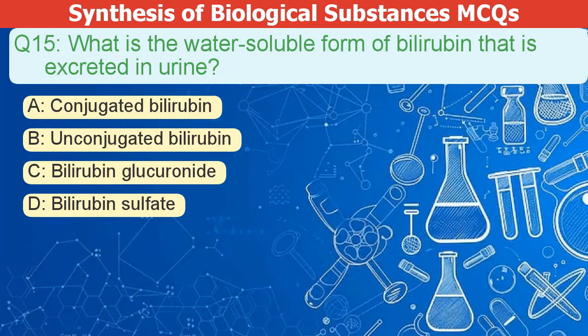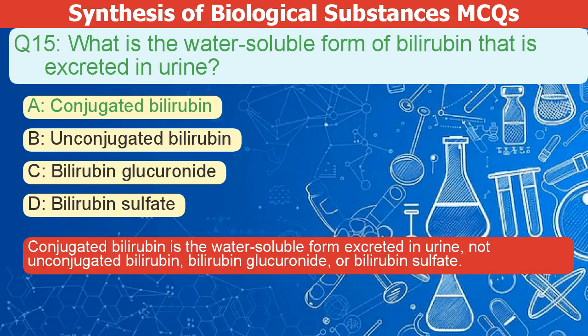What is the water-soluble form of bilirubin excreted in urine? A. Conjugated bilirubin. B. Unconjugated bilirubin. C. Bilirubin glucuronide. D. Bilirubin sulfate. The correct answer is A. Conjugated bilirubin is the water-soluble form excreted in urine. Not unconjugated bilirubin, not bilirubin glucuronide,